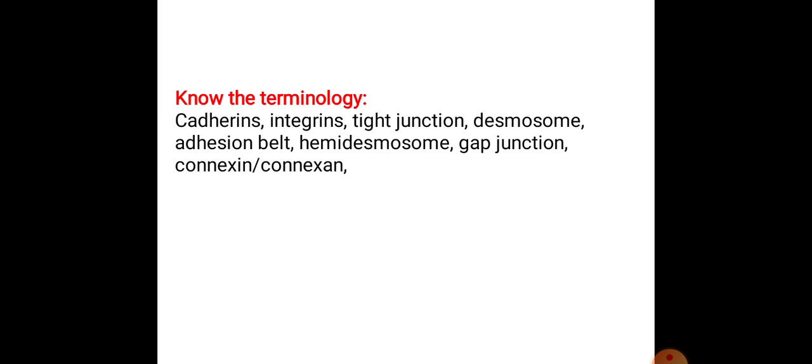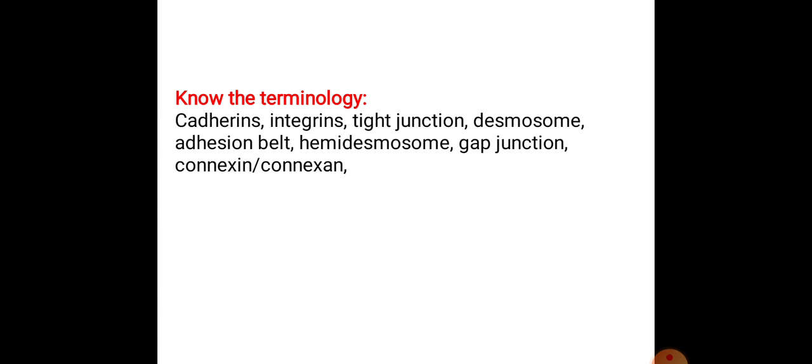The skin epidermal cell contains these hemidesmosomes, and their specialty is that they are connecting with the extracellular matrix. It is the basic difference between hemidesmosomes and desmosomes. Desmosomes connect one cell to another cell, meaning they connect two adjacent cells, whereas hemidesmosomes connect with the extracellular matrix.